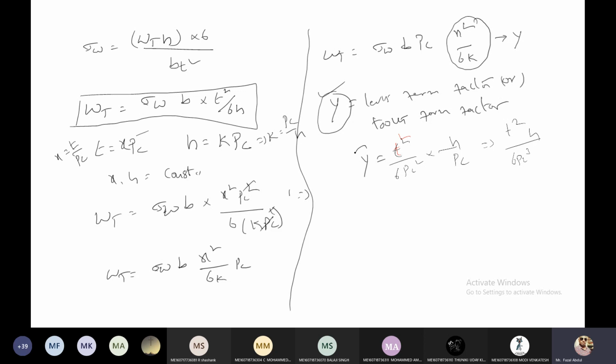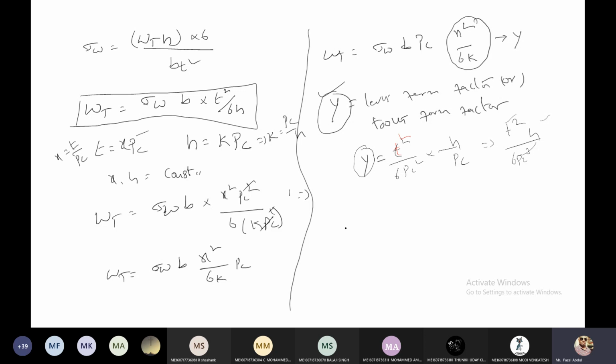It means the Lewis form factor depends on the tooth thickness, tooth height and circular pitch. So while selecting the weaker or stronger gear, this is going to play the vital role.